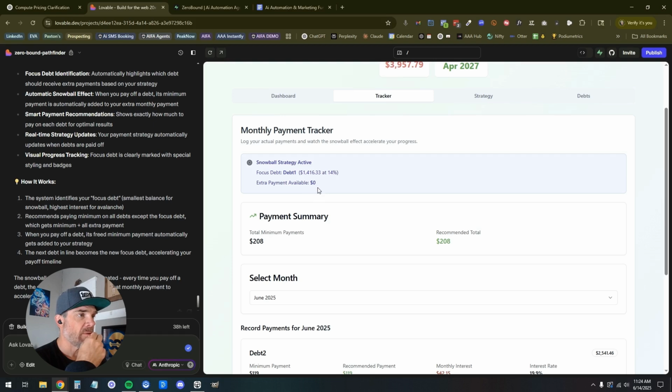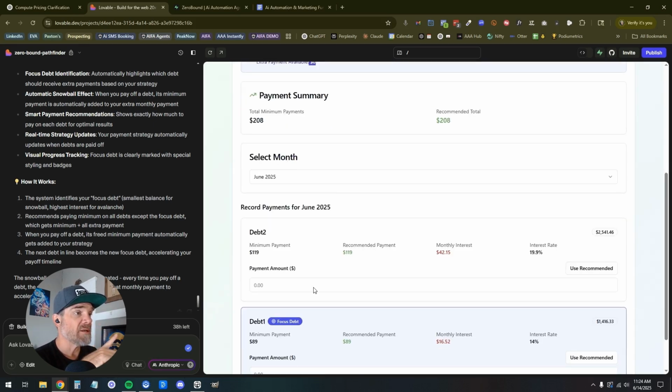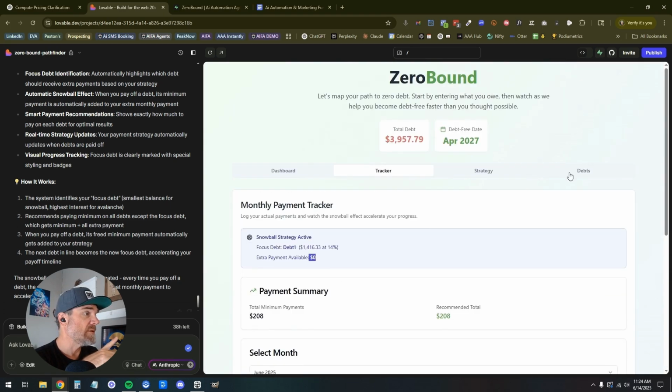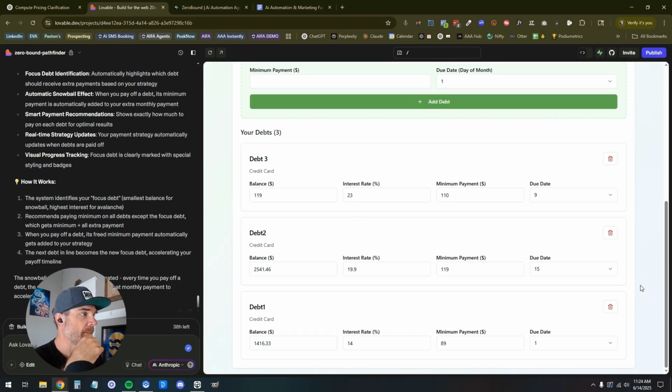Extra payment available 0. Because debts over here showed a balance of 0, so we're going to put 119. Why is it not 119? Cool. That's a little buggy.